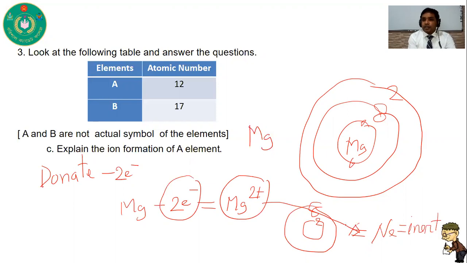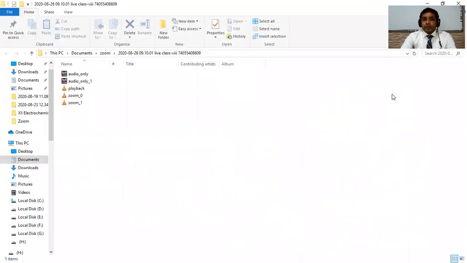As it can attain the electronic configuration of neon gas, it can lose 2 electrons. When it loses 2 electrons, it forms an ion. This is Mg2+, a cation. In this way, element A forms an ion, that means it forms a cation. So you first have to find out what A is. A is magnesium. Then you have to write down the electronic configuration of magnesium, and from this find out how many electrons will be donated or accepted for fulfilling the 8-electron configuration.